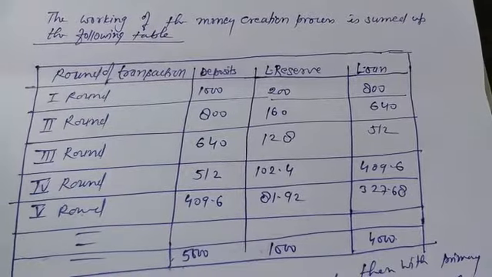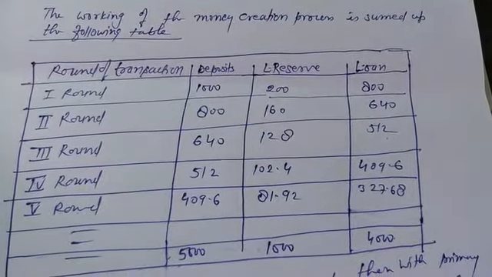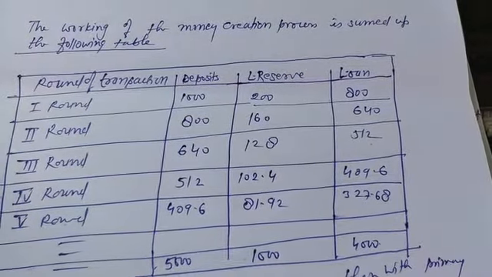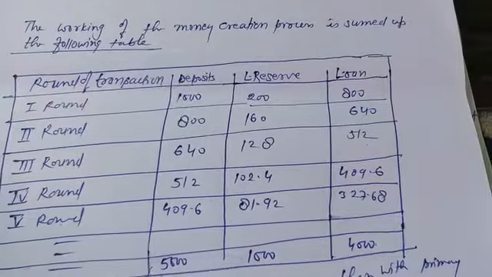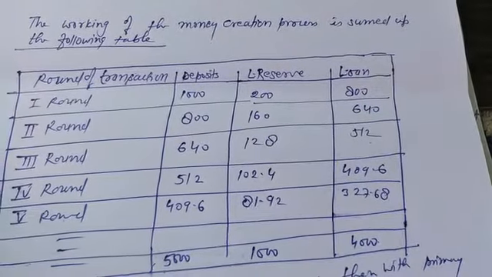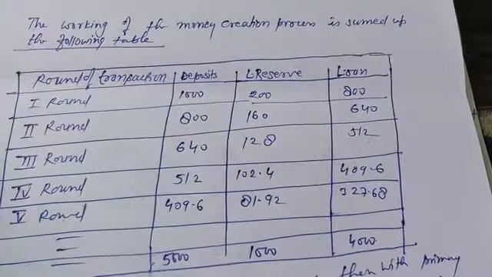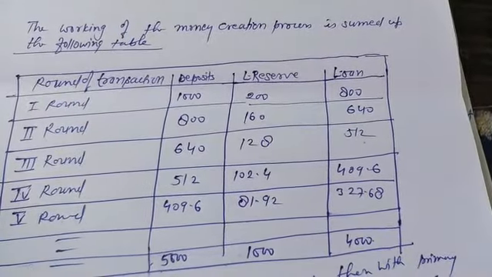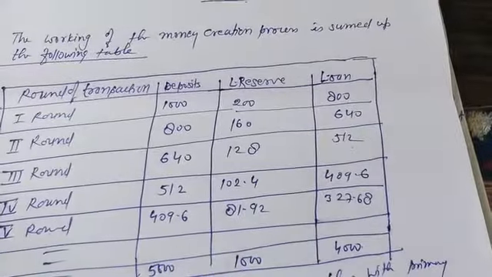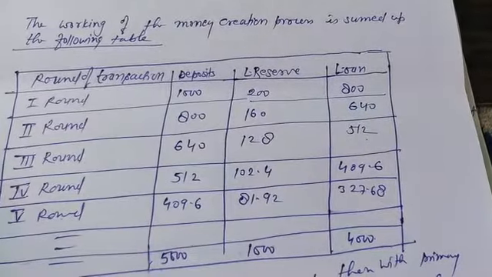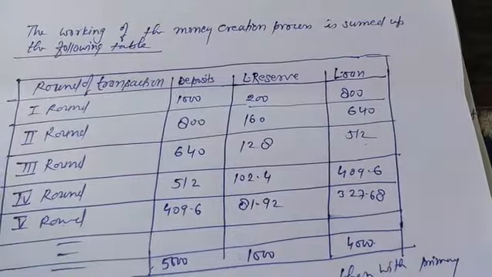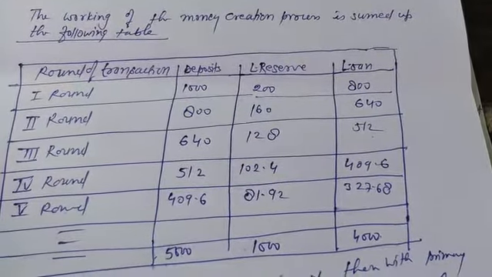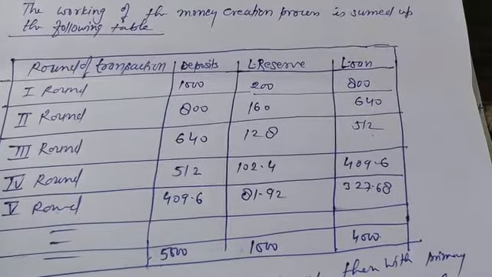that is 128 rupees, will be kept by the bank as the legal reserve requirement. It is 20% of 640. So now 512, the remaining amount, will be given as a loan. Now in the fourth round, 512 will be deposited by the person who took the loan. So 20% of it will be kept in the bank, and 409.6 will be the loan amount given by the commercial bank.